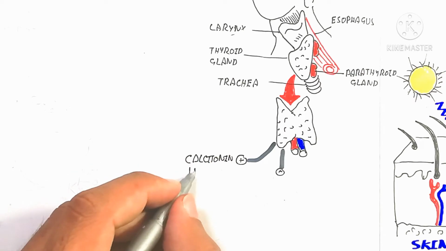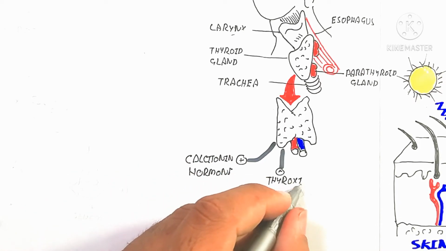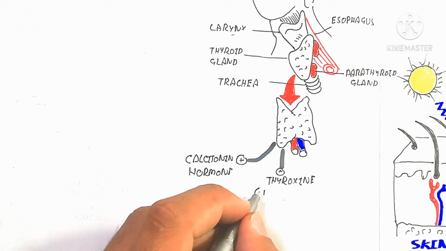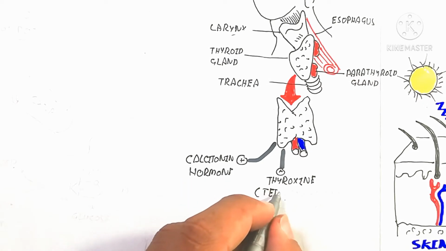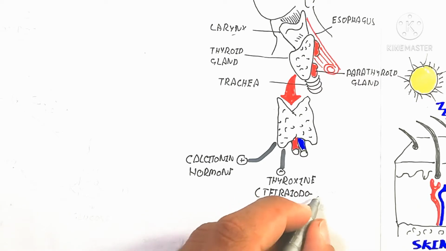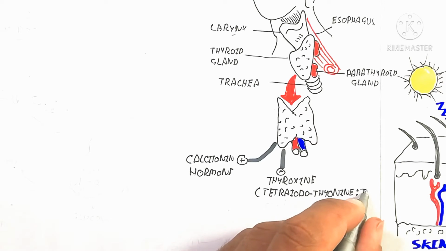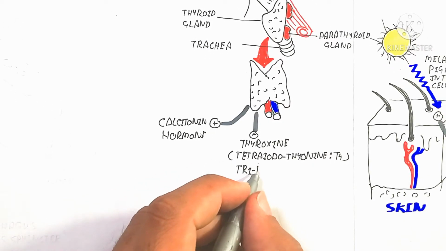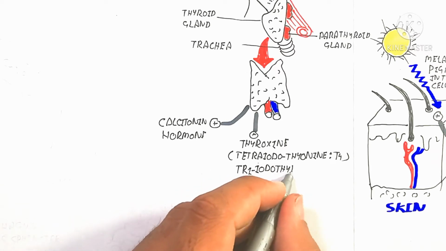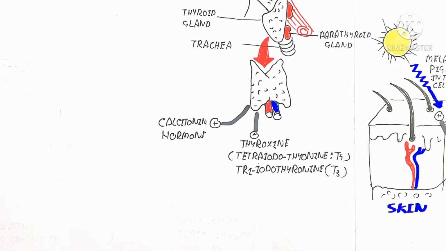Thyroxine is known as tetraiodothyronine, which contains 4 molecules of iodine. On the other hand, triiodothyronine contains 3 molecules of iodine attached to the hormone. In the next video we will discuss the thyroid gland with metabolism and physiology, and that video contains a whole explanation. So here it is not covered.